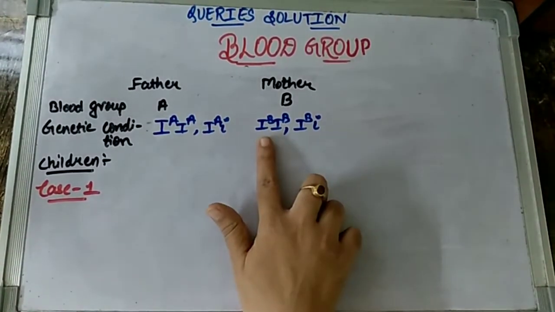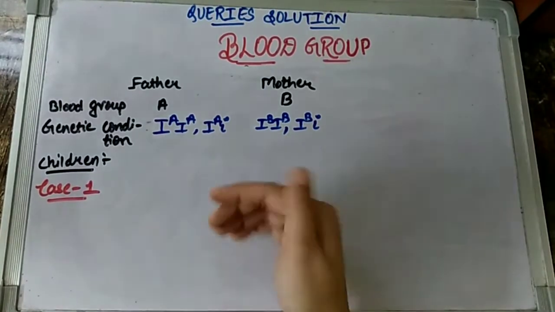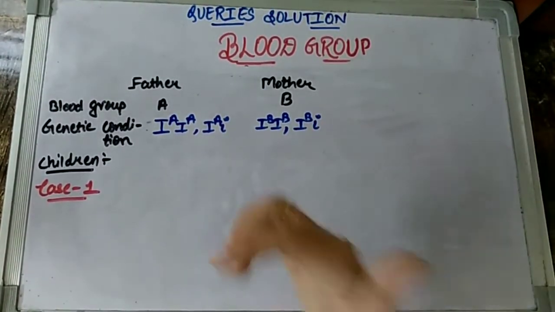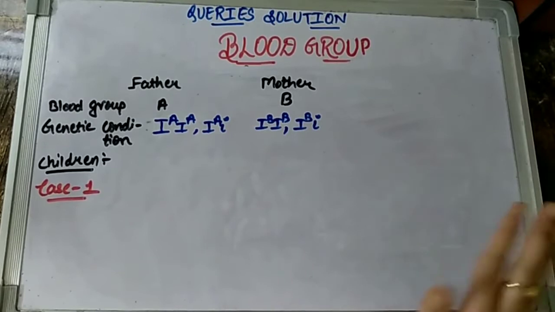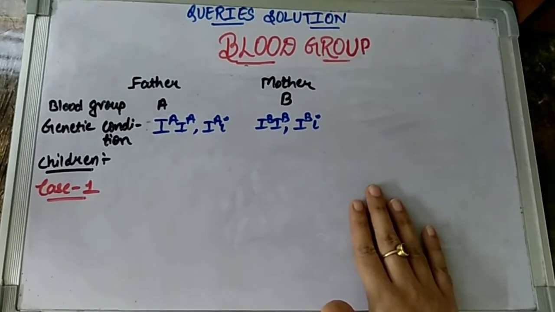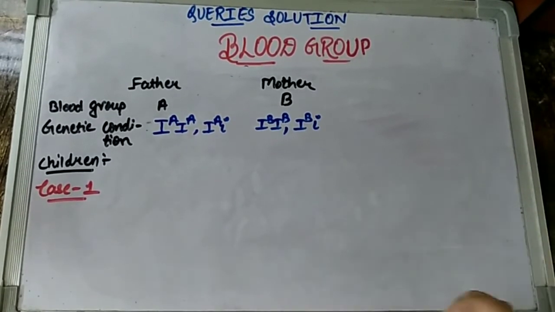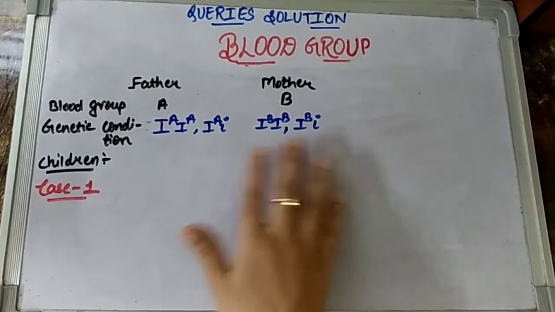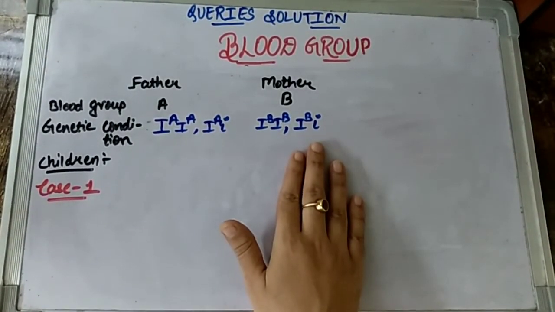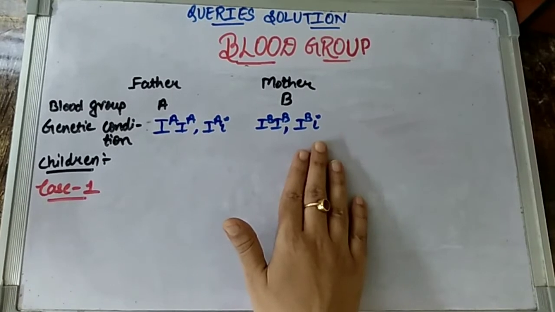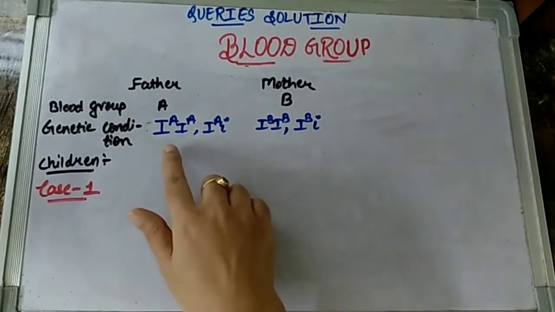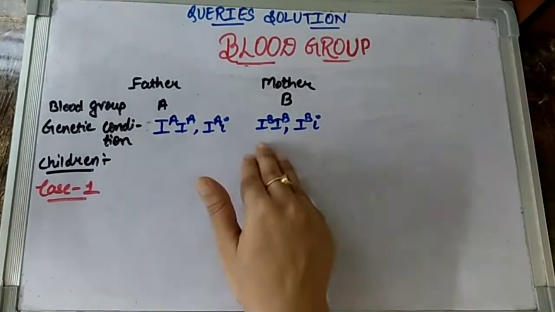Now in my previous video children, I have already said how we can determine the different genetic conditions and what the different genetic conditions are with respect to the ABO blood group. So I would recommend all of you to first watch that video for your clarity. What are these genes and alleles that I have written over here, for your better understanding.